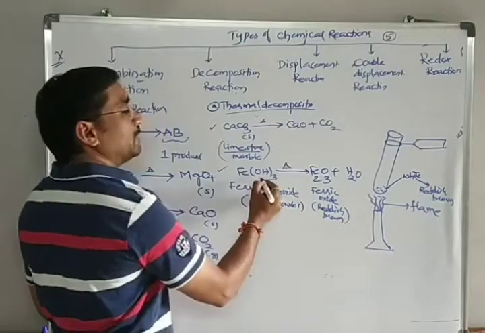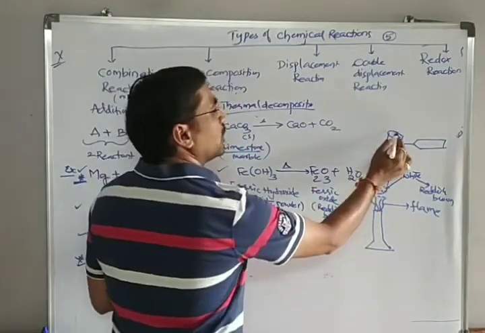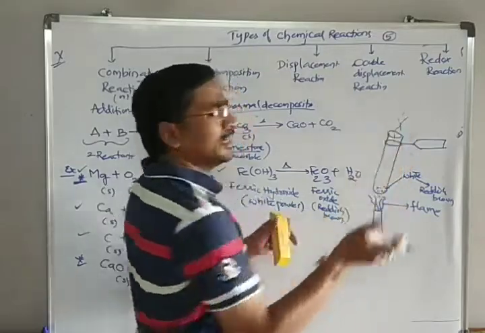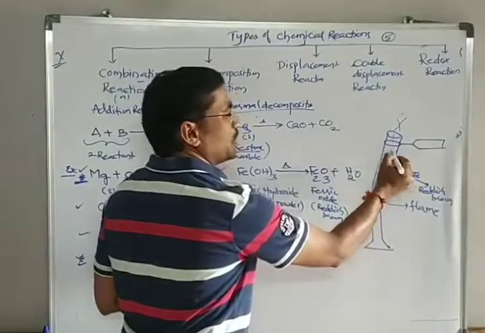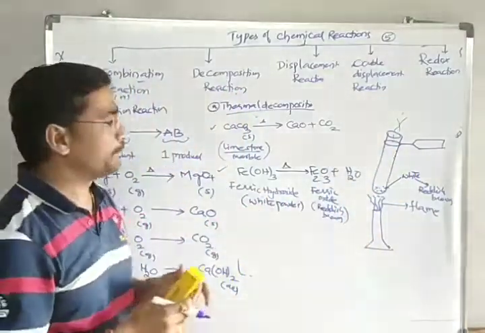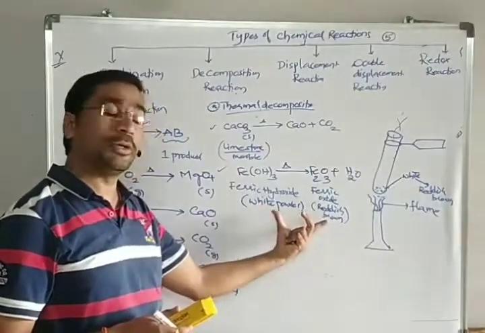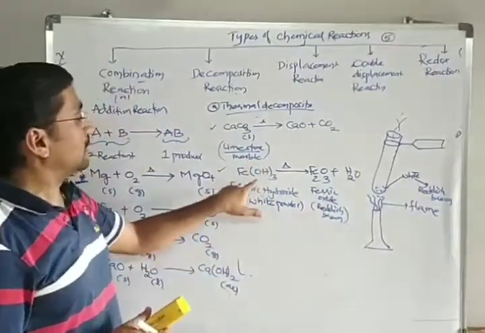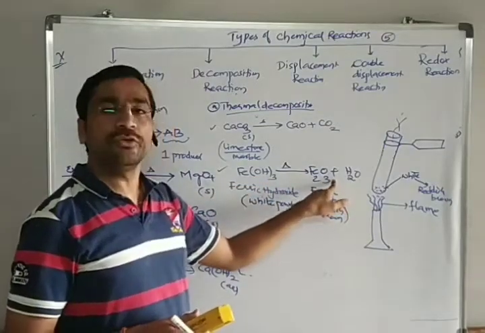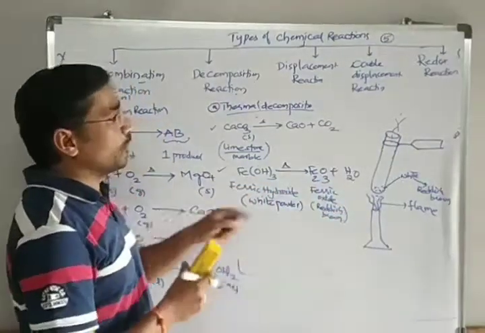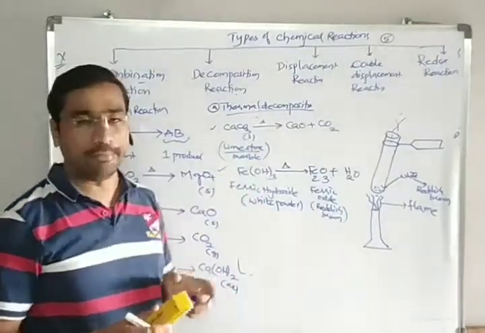The compound has changed, and due to the action of heat, the water evaporates. The water goes away, or you can see some droplets of water at the side of the test tube if it is being gently heated. So whenever the color of the compound changes, we can say that ferric hydroxide is converted into ferric oxide. This is a good example which we observe in our laboratory.